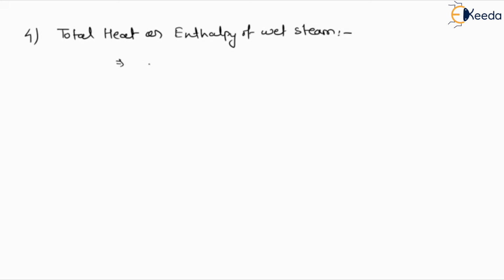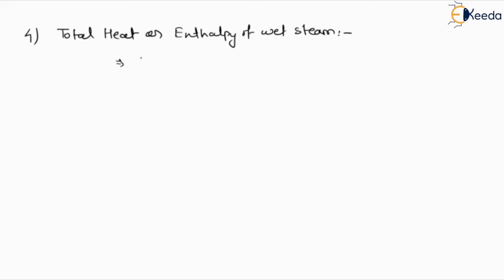Now next topic is total heat, or this total heat is also called enthalpy of wet steam. So it is defined as the quantity of heat required to convert the amount of water at 0 degrees centigrade into wet steam at constant pressure. So let me write down the definition.